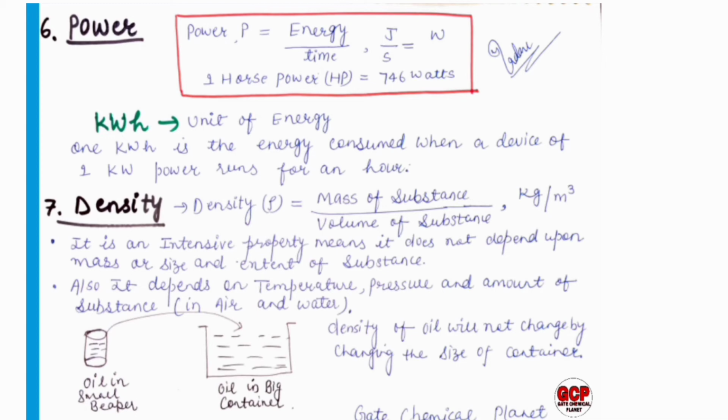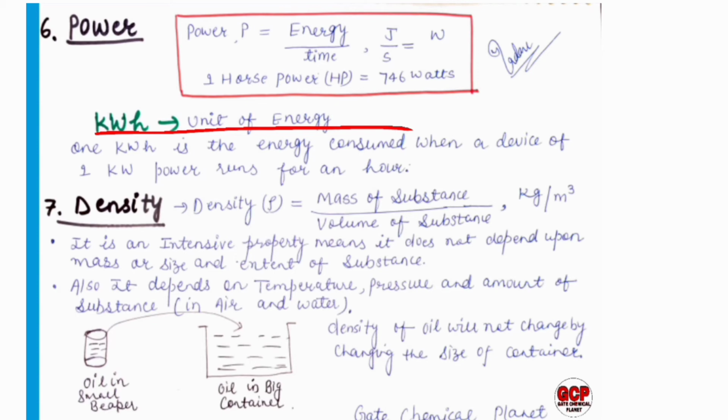Students, what do you mean by the kilowatt hour? The kilowatt hour is a unit of energy. And what is the definition of kilowatt hour? 1 kilowatt hour is the energy consumed when a device of 1 kilowatt power runs for an hour. So this is the definition for kilowatt hour.